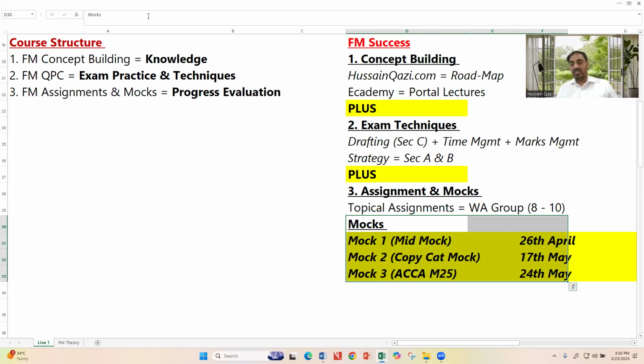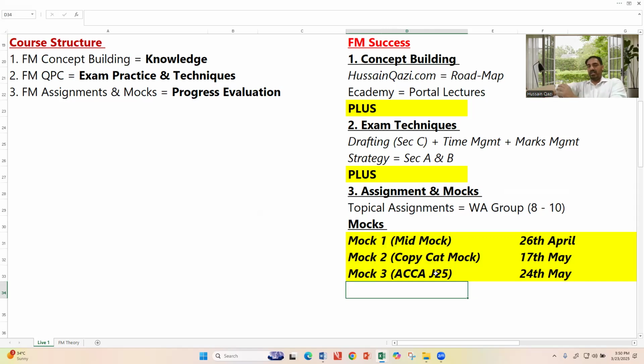That's called the mid mock. The second mock, the copycat mock, will be held on 17th of May. The third mock is the ACCA June 25 mock. ACCA will publish it at the end of this month or mid of May 25, so we will cover that mock by 24th of May. So you need to log the dates of these mocks. I am saying that you have to attend the mock.